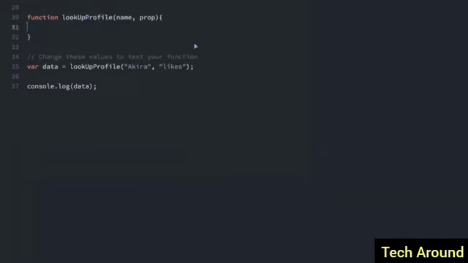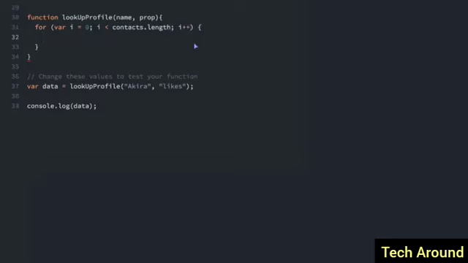So the first thing we're going to have to do is iterate through each element in the contacts list. So let's make a for loop. So for var i equals 0, while i is less than contacts.length. And at the end of each iteration, we'll do i++ to increment that. So for each of these contacts, the first thing we're going to check is if the name is a name in this list.